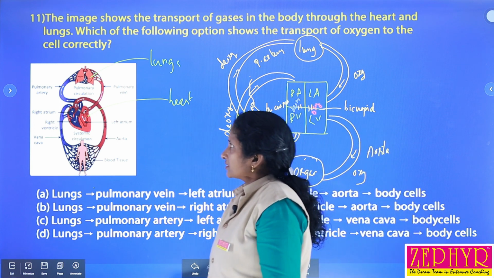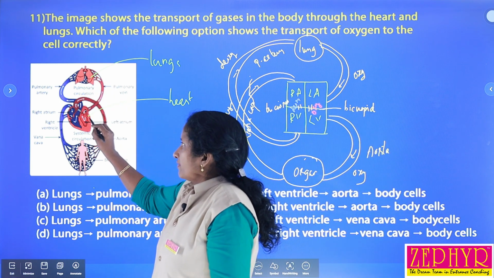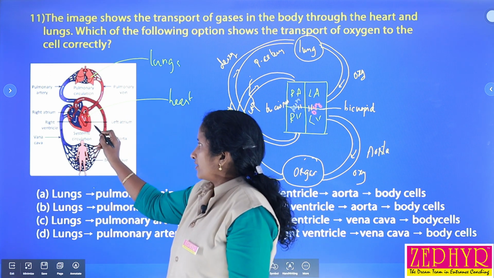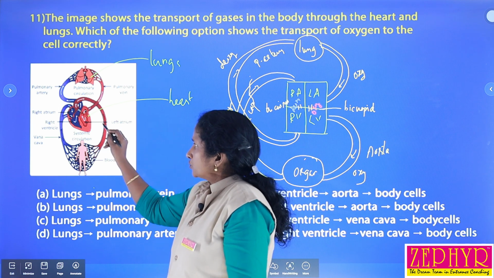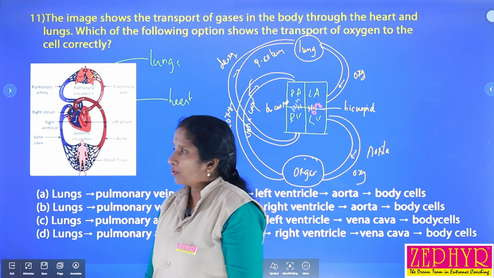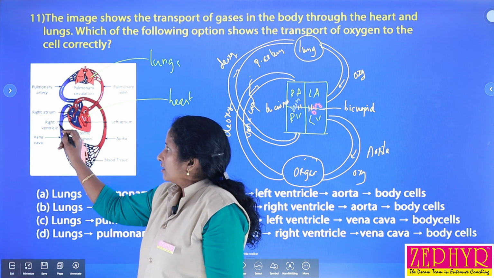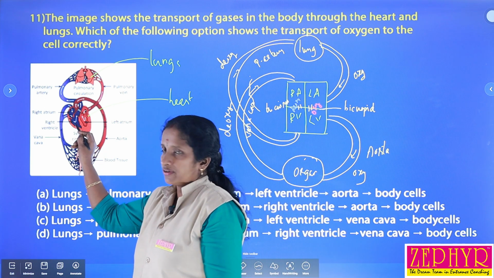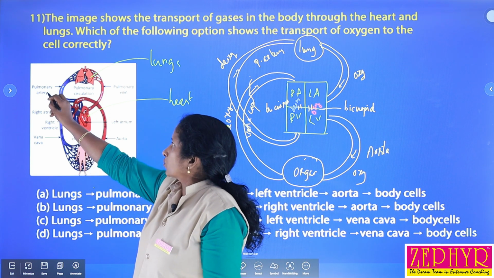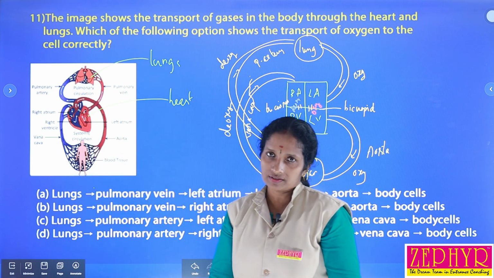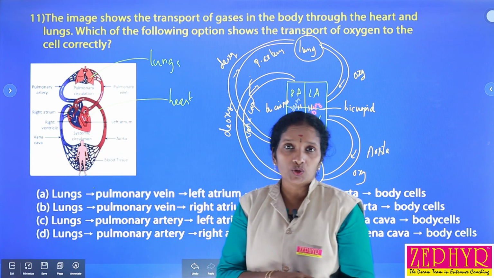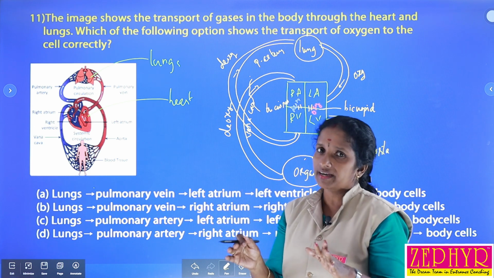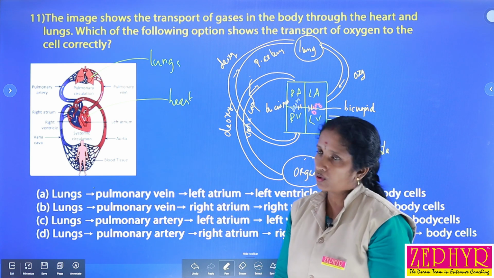Okay, so here there is a representation: from the lungs, the pulmonary vein carries blood to the left atrium, from the left atrium to the left ventricle, then through the aorta it reaches the body tissues. From here, the vena cava carries blood to the right atrium, then to the right ventricle, and then through the pulmonary artery it reaches the lungs again. This is called a double circulation, isn't it? Blood has to reach the heart two times. Two types of circulation are there, and two times it enters the heart for circulation.